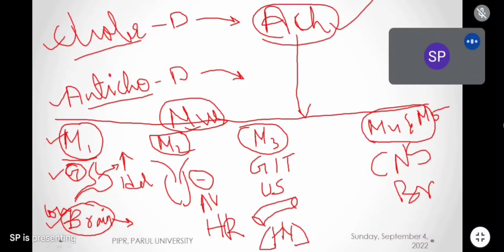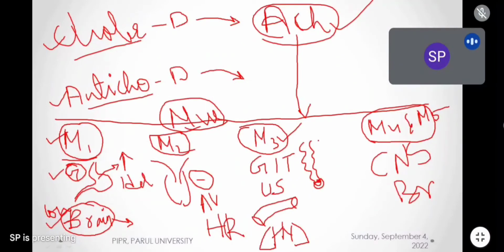Clear? Now M3 receptor. When M3 receptor activates in the GI tract, it increases peristaltic movement. Listen carefully, it increases peristaltic movement in the smooth muscles of the GI tract, and it will relax the sphincter of the anus. The anal sphincter will relax.